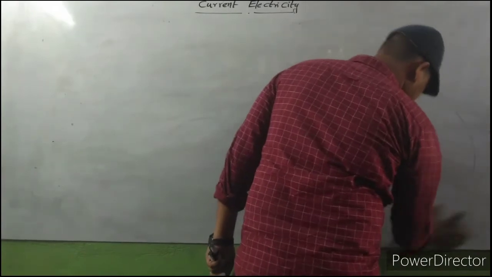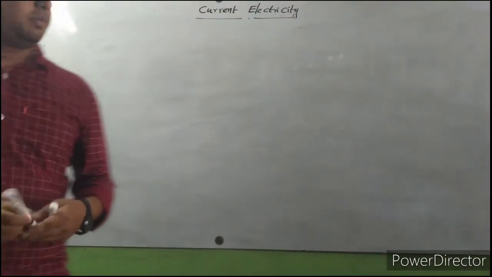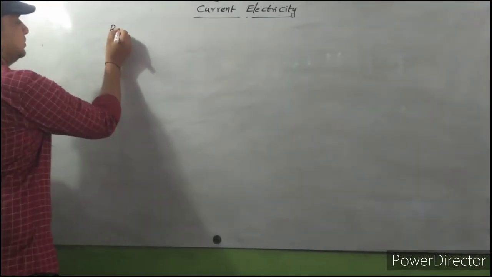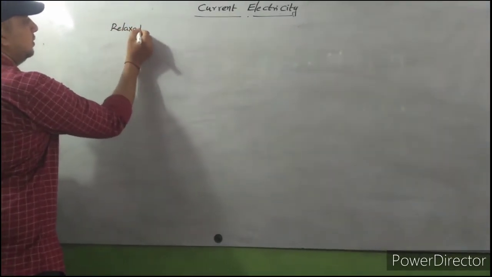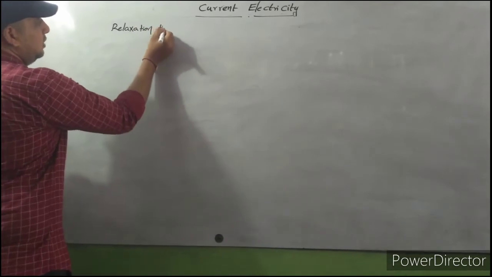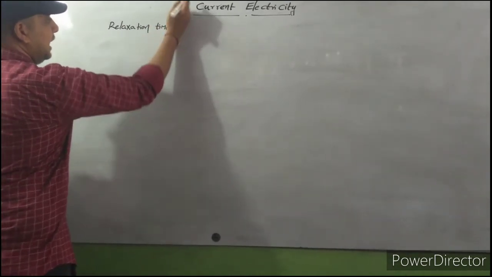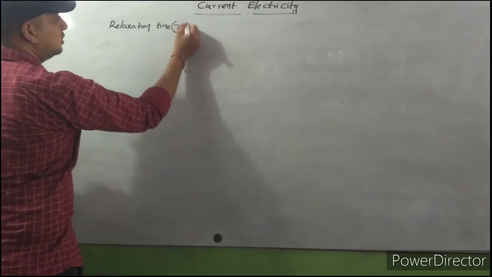So here, what is meant by relaxation time? Relaxation time is indicated with the tau.